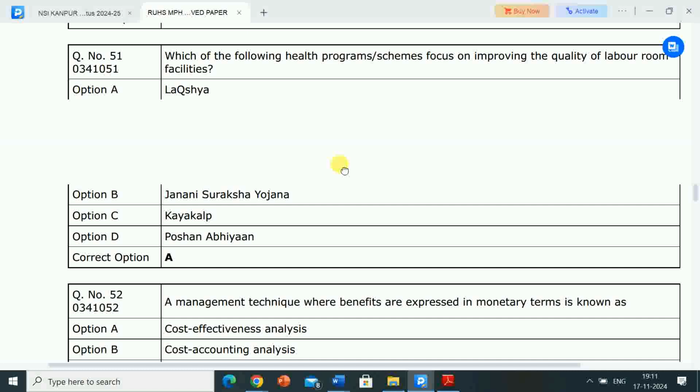Options are Lakshya, Janani Suraksha Yojana, Kayakalp, Poshan Abhiyan. Correct answer is option A, Lakshya. So very important information: Lakshya is the health program which focuses on improving the quality of labor room facilities.